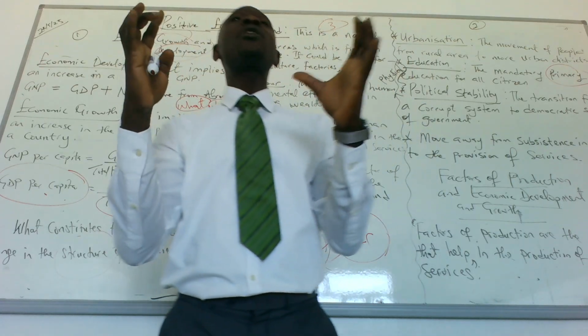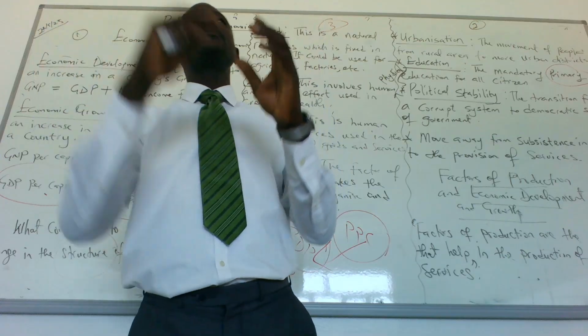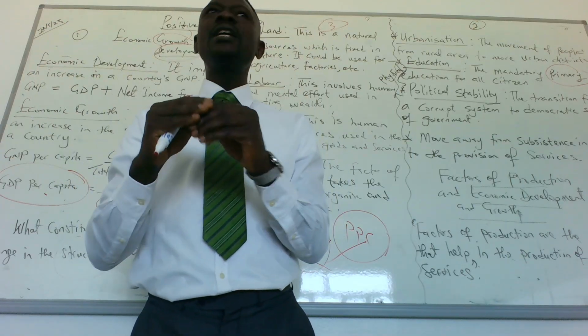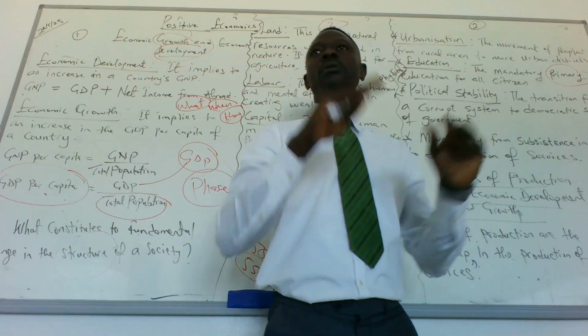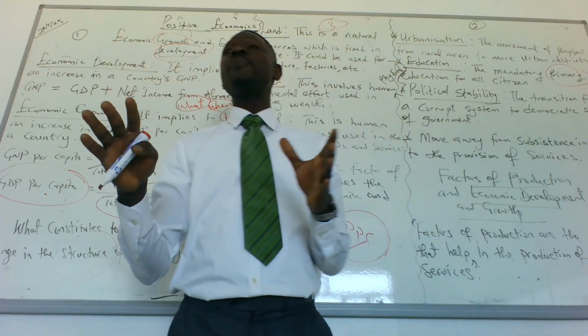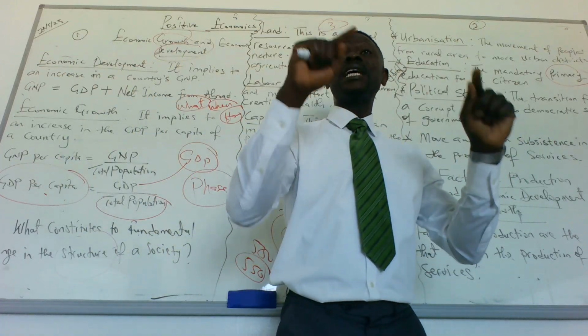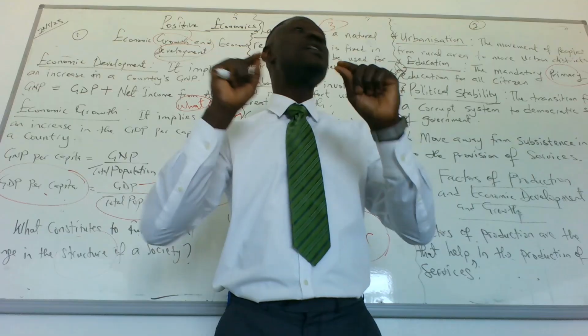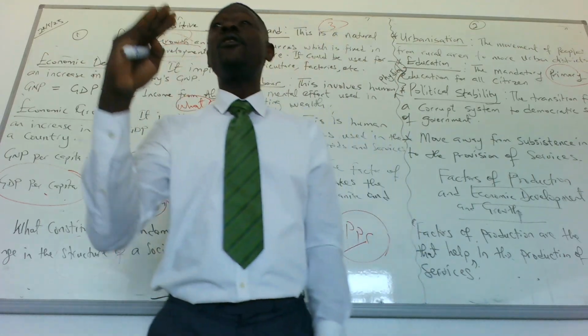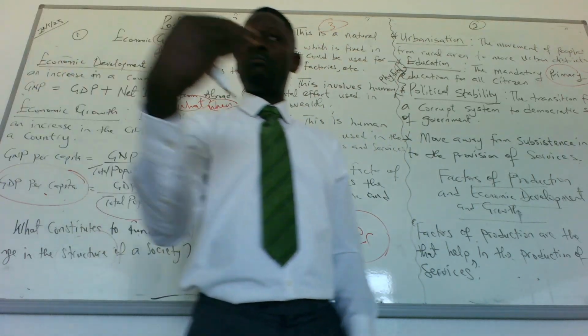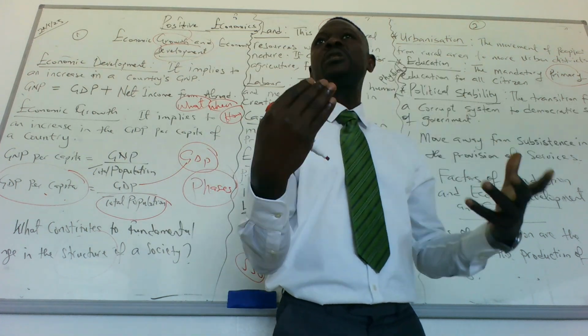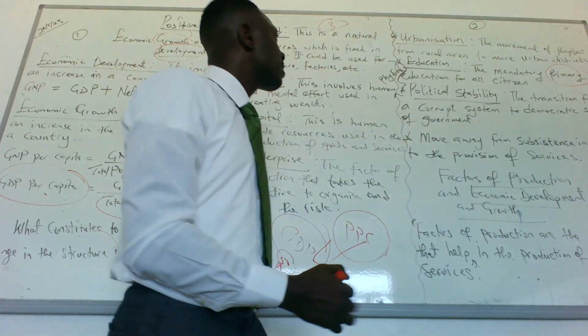So the structure of a country will change. Put your hand up, please. The structure of a country will change if the country is politically stable. And what makes a country to be politically stable? A country will be politically stable if every individual in office is accountable for whatever they do. And for politicians to be accountable, we have to think about democracy.